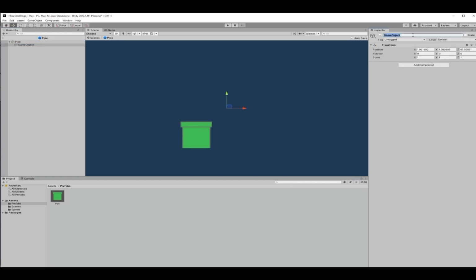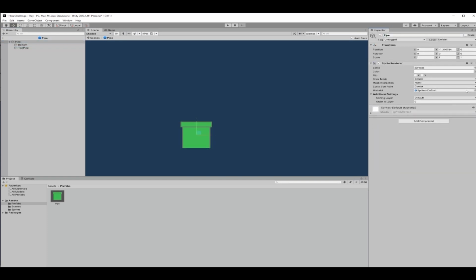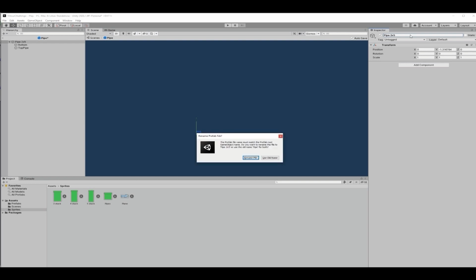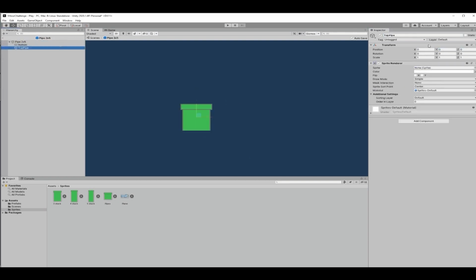Once I finished in Photoshop, it was back to Unity to make the prefabs for each of the combinations: 2 on the bottom and 5 on top, 3 on the bottom and 4 on top, 4 on the bottom and 3 on top, and 5 on the bottom and 2 on top. I just flipped the top sprite by making the Y value negative on the game object I put it in.